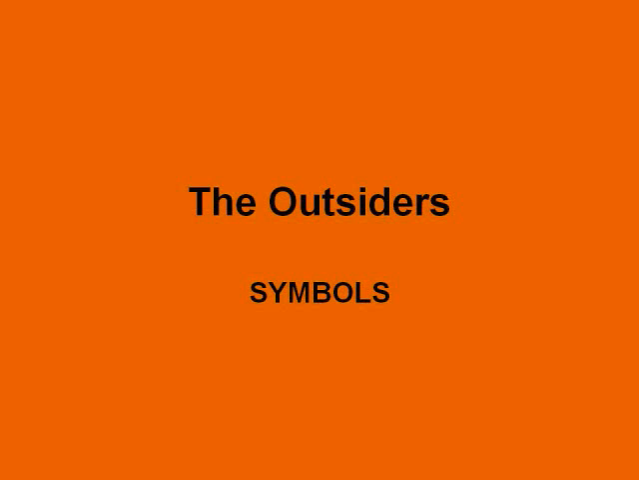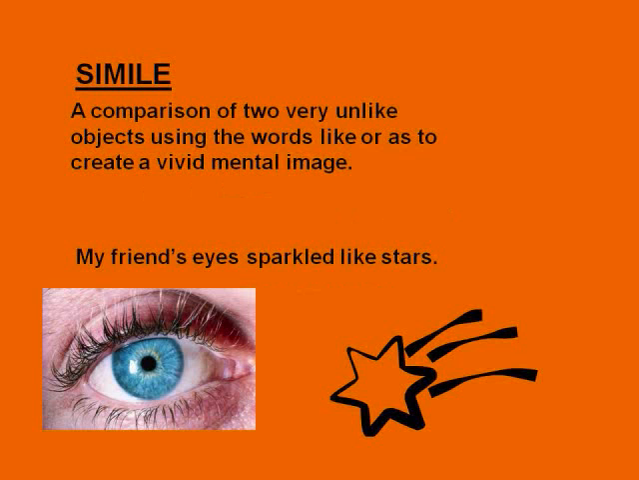The Outsiders. Symbolism. Simile, a comparison of two very unlike objects, using the words like or as to create a vivid mental image. For example, my friend's eyes sparkled like stars. We're basically saying that the friend's eyes are beautiful.